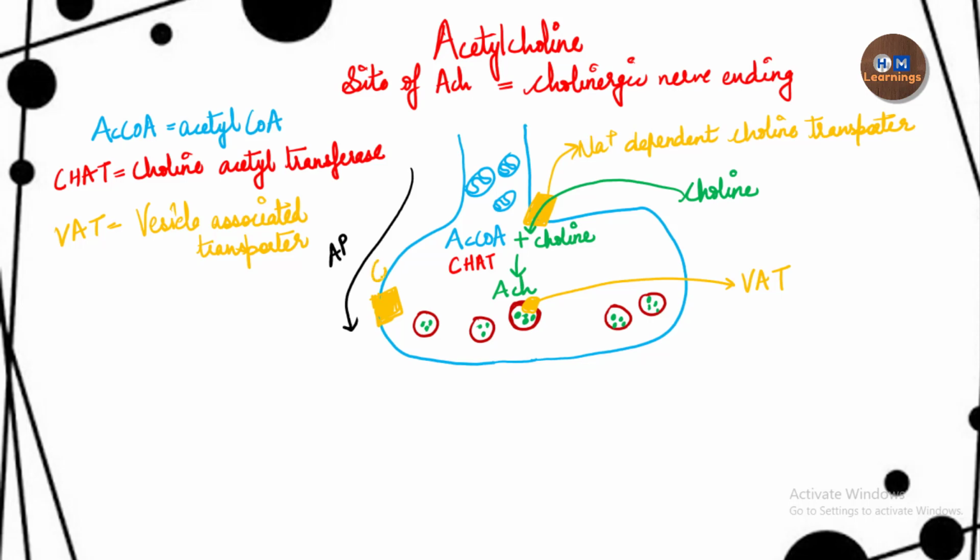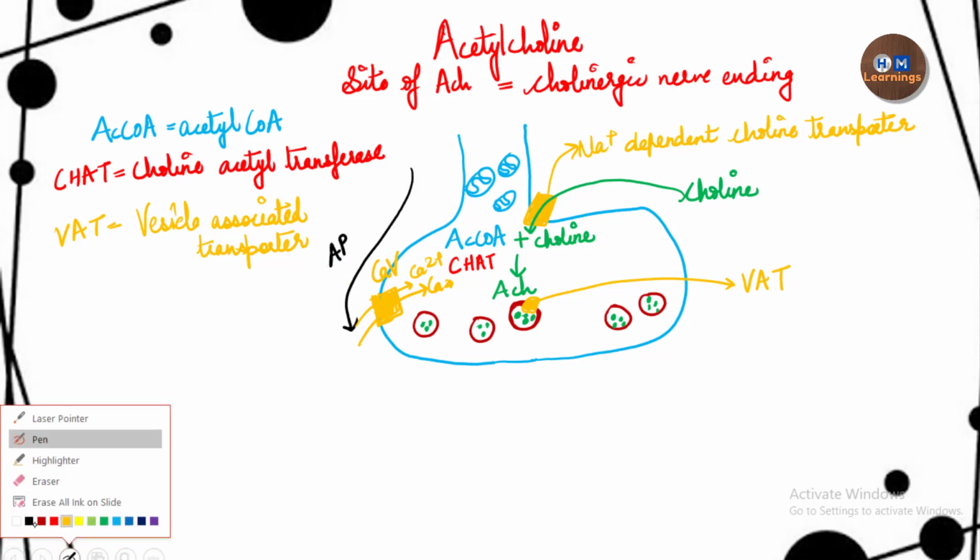Voltage gated calcium channels, and because of this the calcium will start entering inside the axon. Now the calcium enters inside the axon and it will trigger the process of exocytosis.